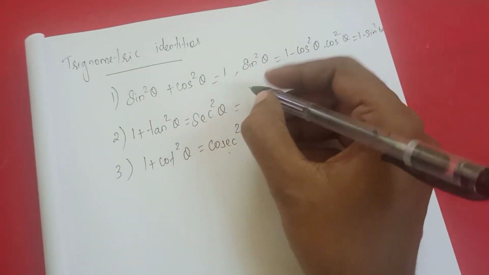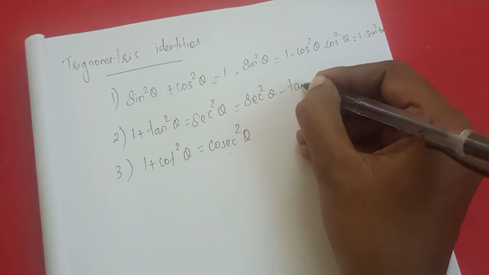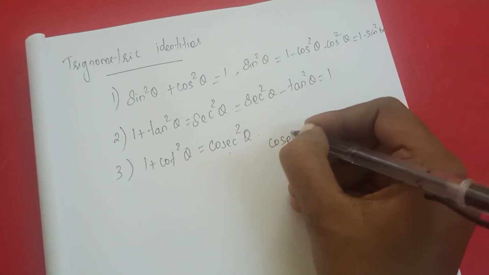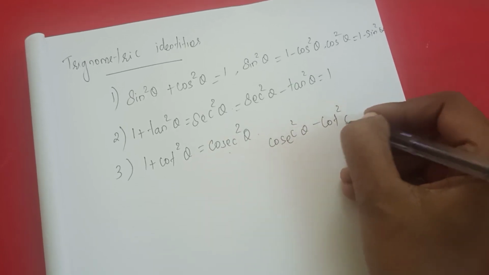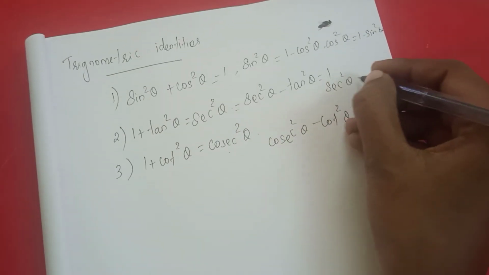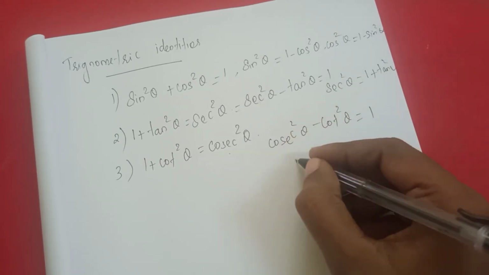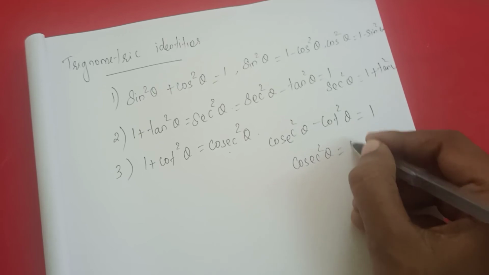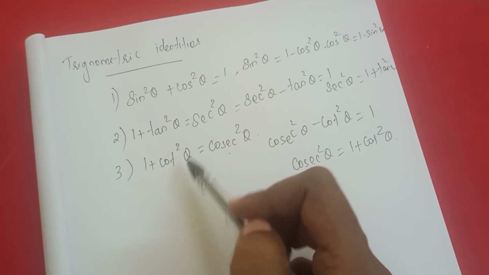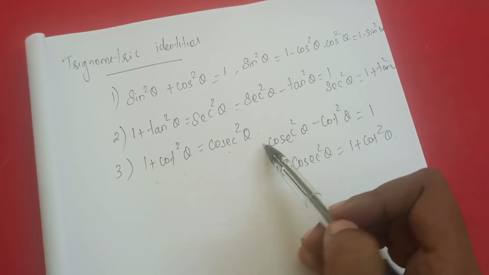Same as that, here also, if you bring this tan square theta here, the value is equal to 1. Same as that, here also we can form cosecant square theta minus cot square theta, also equal to 1. Same as that, you can form another: secant square theta is equal to, if you bring tan square theta here, 1 plus tan square theta. Same as that, cosecant square theta, if you need it, means 1 plus cot square theta. So keep it in mind. These are the three fundamental trigonometry formulas. If you learn these, from each formula we can create 2 more.